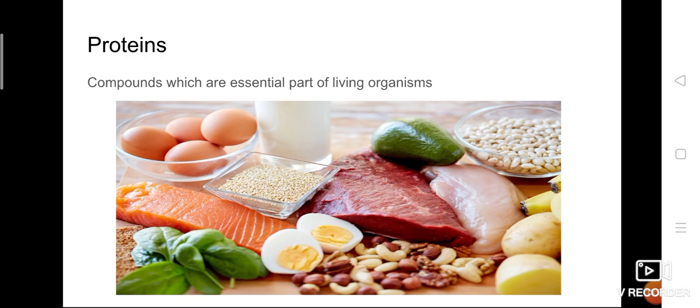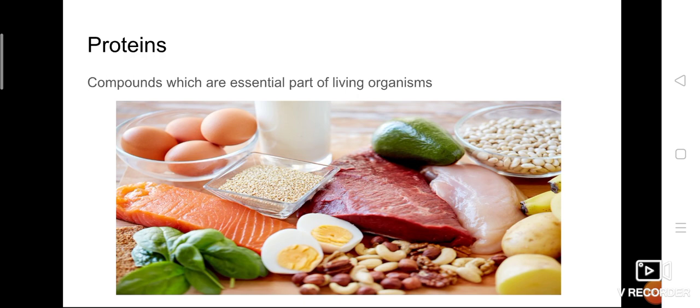Here the word "these" represents proteins. So what do you mean by proteins? Proteins are the compounds which are an essential part of living organisms. Living organisms means all living organisms: plants, animals, insects, human beings, everyone. All living organisms are in need of proteins because they are very essential for us.